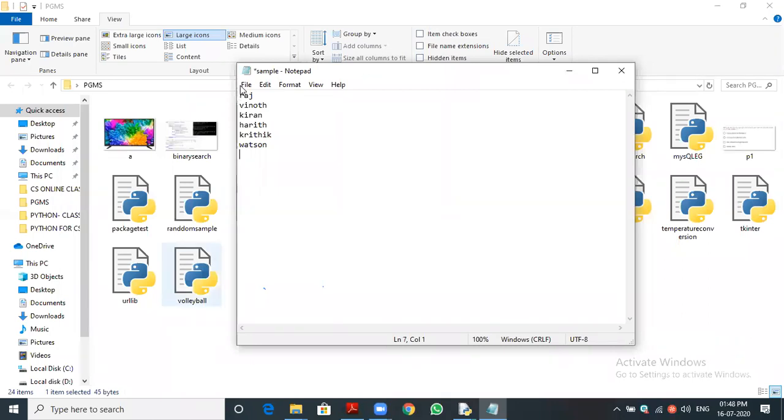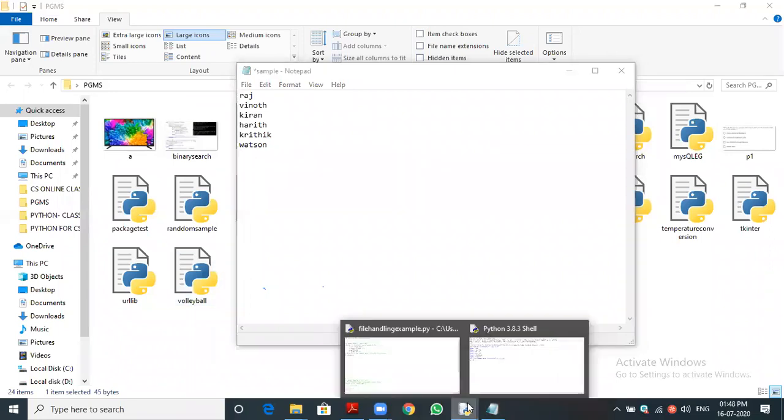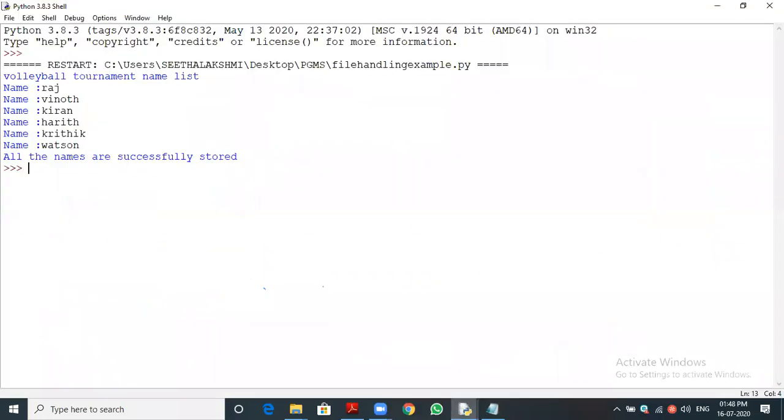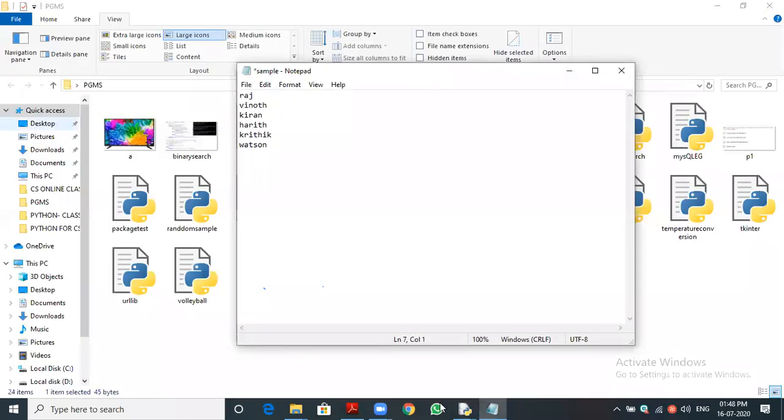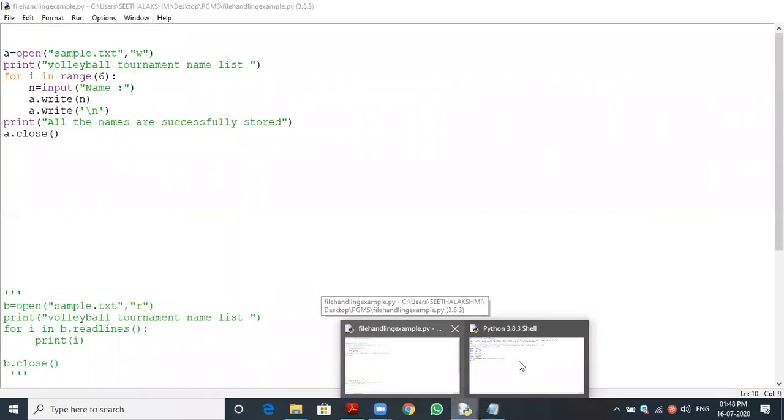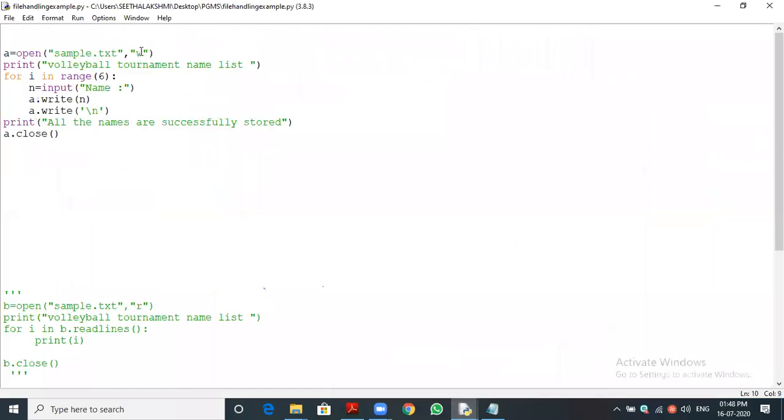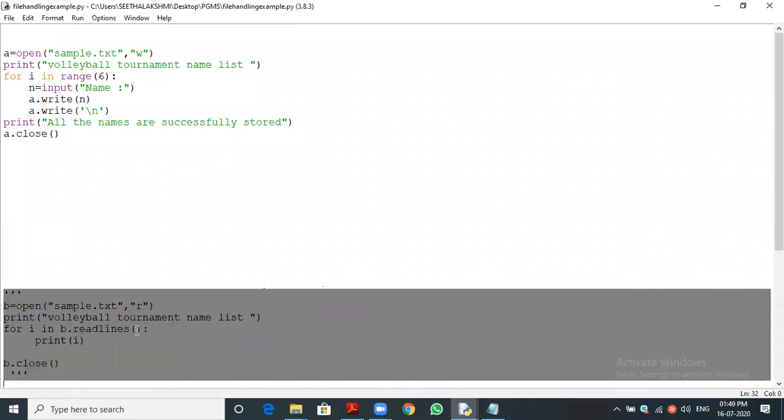We can do whatever operation here, but in the Python program, for which purpose did we open the file? You can see the code. In W mode, that is write mode, we opened the file. So we can open the file in write mode only, and we can only write into the file. We cannot read it. Suppose we need to open the file for reading, to get the data from the file, then we need to use the R mode.